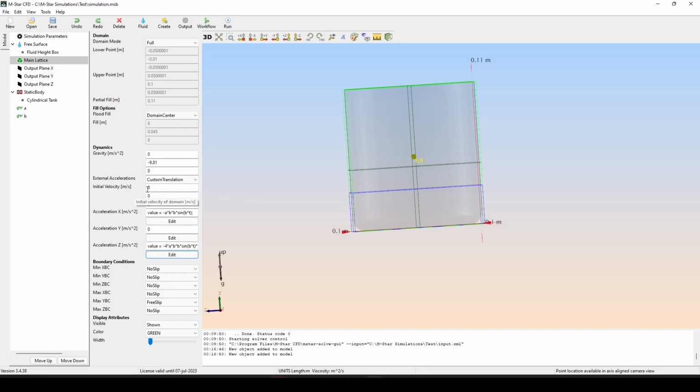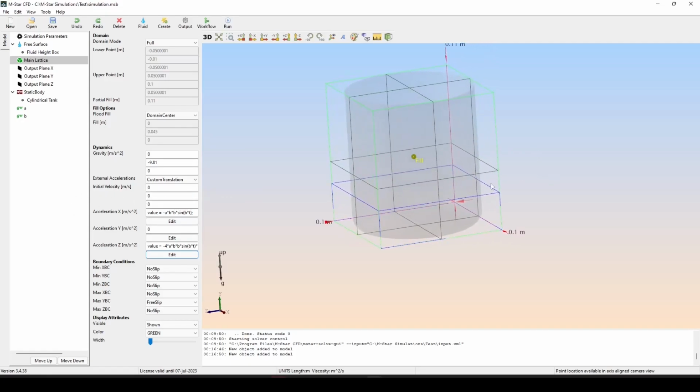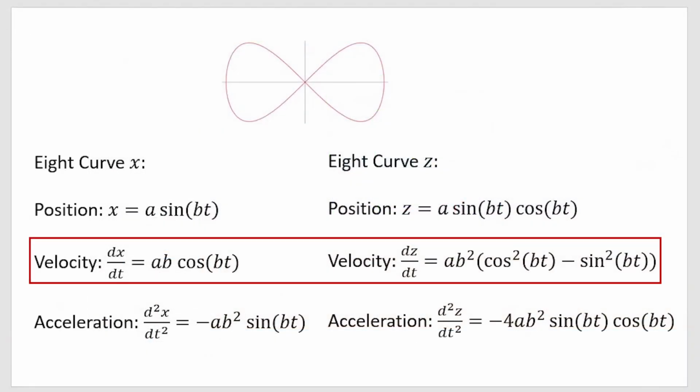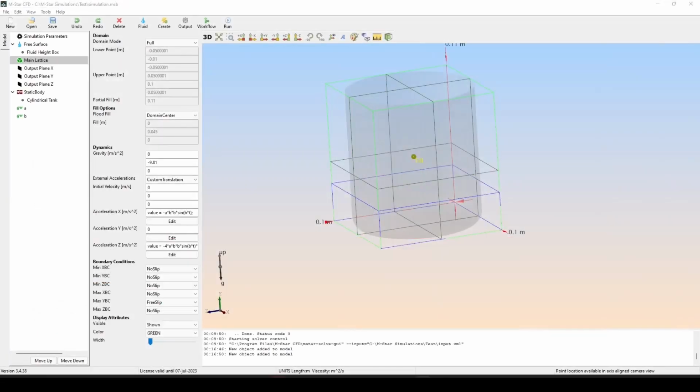The initial position isn't that hard. We just put 0, 0, 0. But the initial velocity, you need to specify. Here again are the expressions for the velocity. At time 0, the initial velocity in the x and z directions are both equal to 0.8 meters per second.